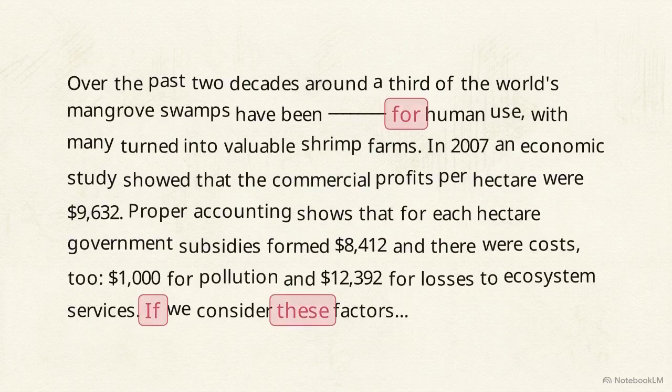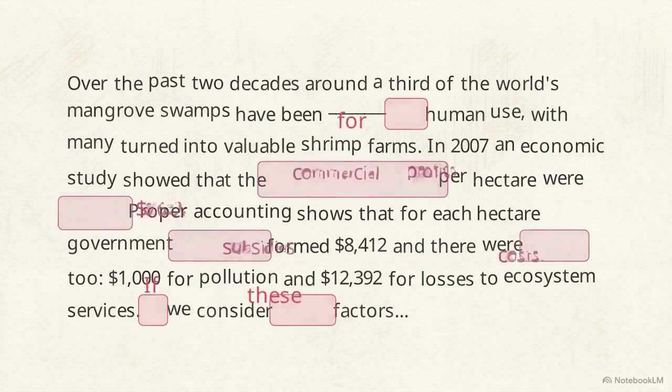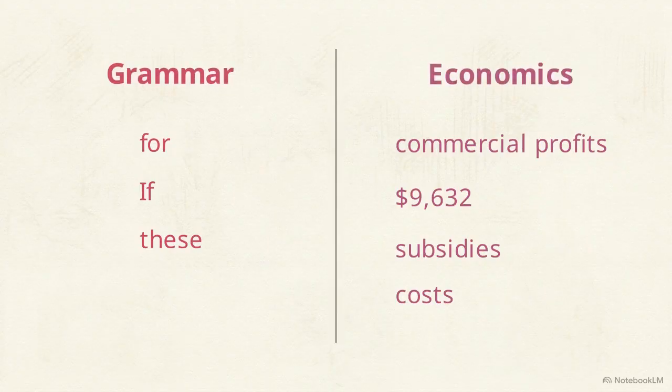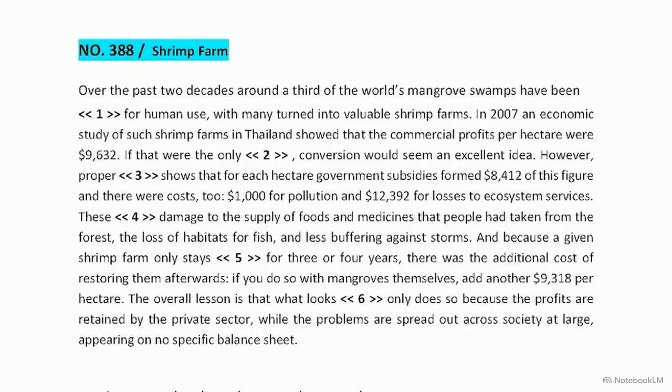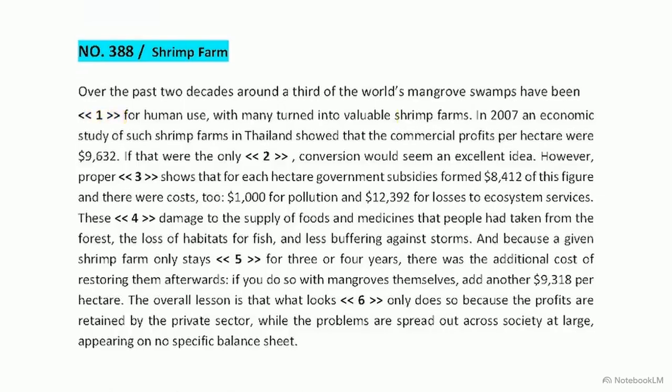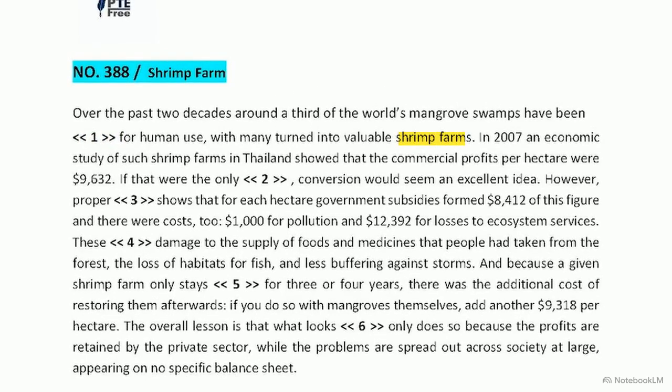We're breaking down this passage by isolating the grammatical markers and economic logic that lead to the correct answers. This passage details the economics of shrimp farming. We'll start with the first sentence and the phrase, have been blank for human use. Scanning ahead, the sentence explains that many swamps were turned into shrimp farms. Our missing word must describe this specific type of transformation.